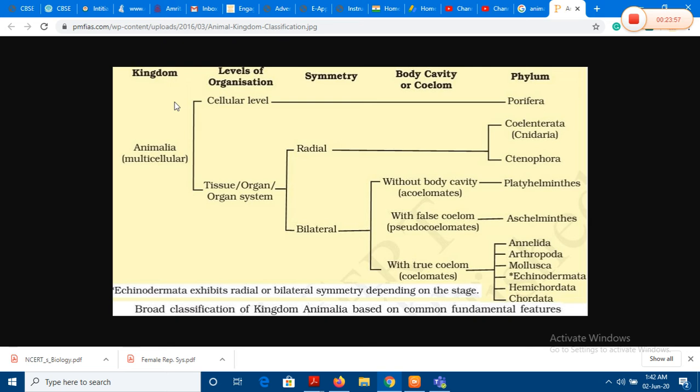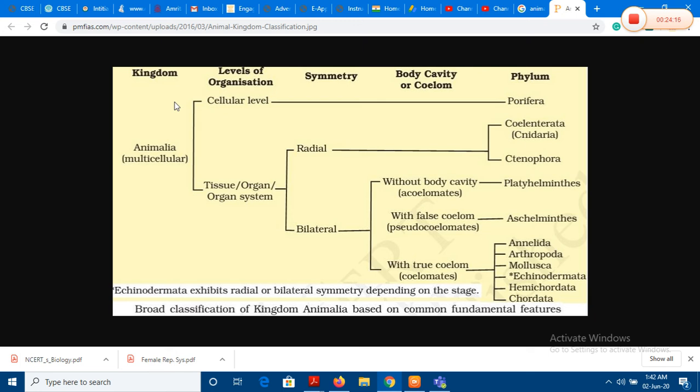And remember one thing very clearly. There are so many species out there under each phylum and in each class of each phylum. It is humanly impossible to remember each and every one of those species.